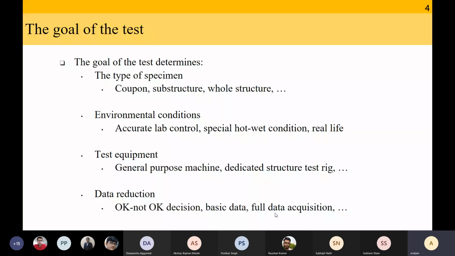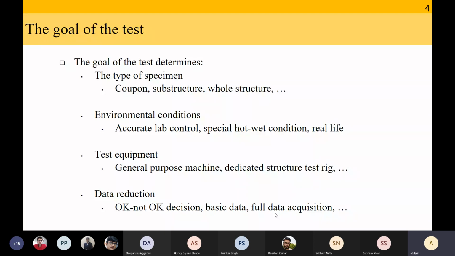If I'm doing a whole structure test, the only data I need is whether my design is okay or not. If I am doing a coupon level test, then perhaps I want to capture the strain field. I would like to know the modulus. I'd like to know the Poisson's ratio. I'd like to know the strength. I'd like to know the mode of damage. So the data acquisition is going to be much more intense.